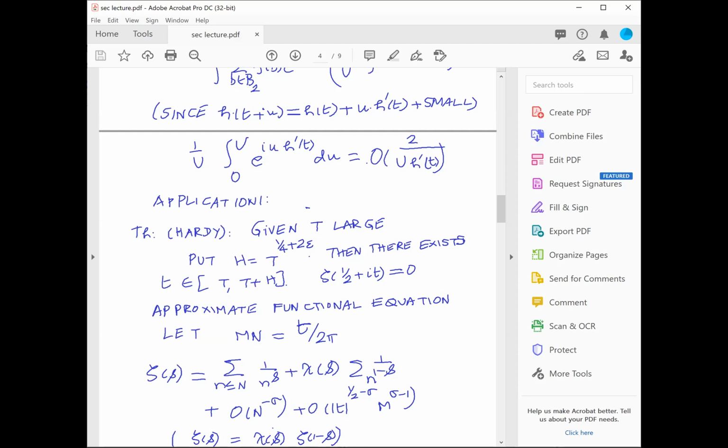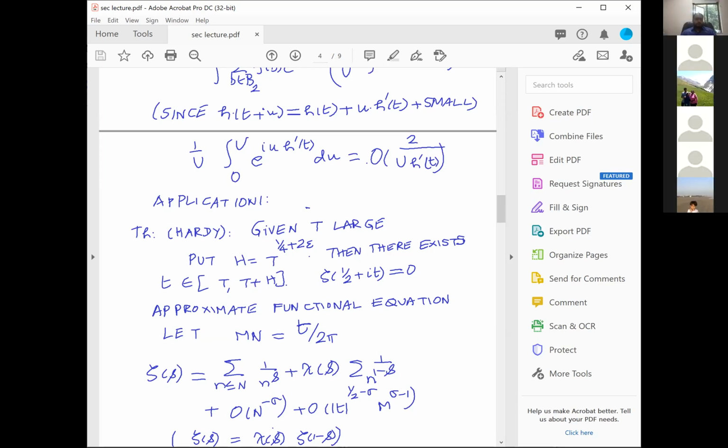I'm saying MN has to be exactly little t by 2 pi, the integral part of that. Then zeta s equals summation over n up to capital N of 1 over n power s plus chi s times the summation of 1 over n power 1 minus s, where this n goes up to capital M, plus an error which is order of N power minus sigma plus order of mod t power half minus sigma into M power sigma minus 1.